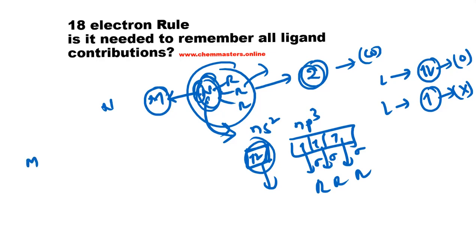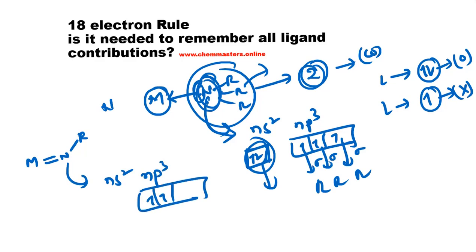Okay, now just look at another example here. For example, if the metal is coordinated with nitrogen, here an imido bond. In this case, what is the oxidation state of nitrogen? This is the question, right? And what is the contribution of nitrogen? So to answer this, we need to look at the nitrogen valency again. Here 2s2 and 2p3, right?